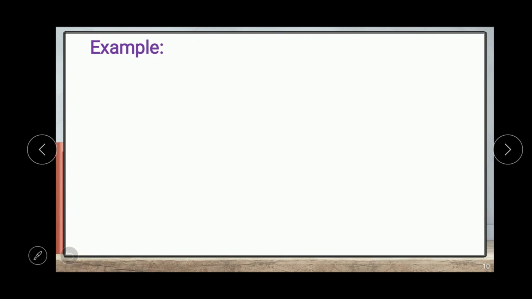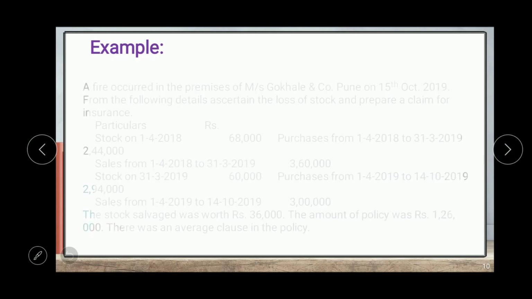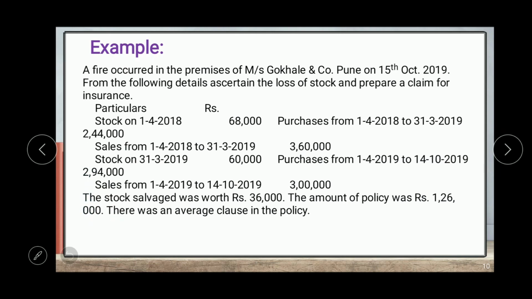So we are taking a simple example to understand the concept of how to calculate amount of claim. A fire occurred in the premises of Messrs. Gokhale and Company, Pune on 15th October 2019. From the following details, ascertain the loss of stock and prepare a claim for insurance. So in this example, the date of fire is 15th October 2019. So there are some particulars given.